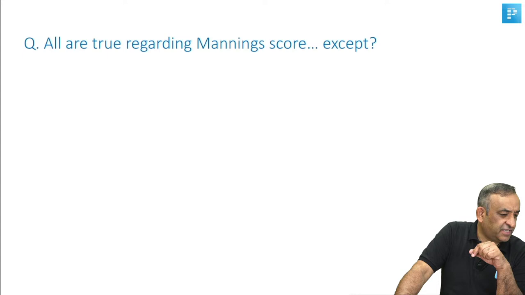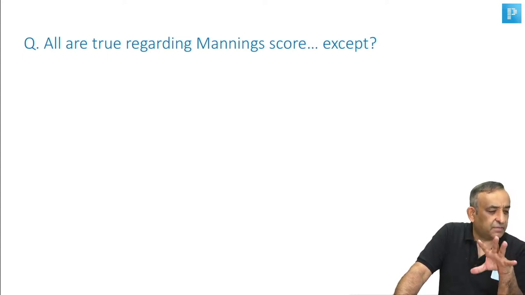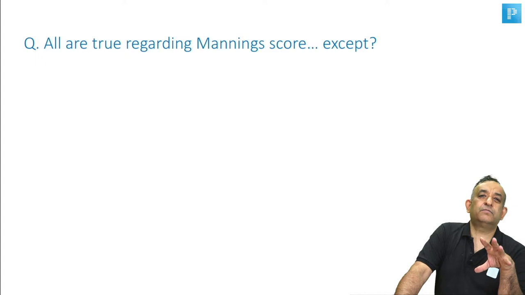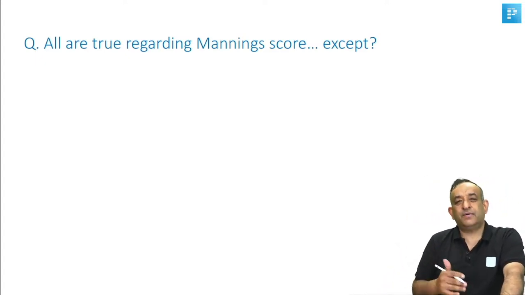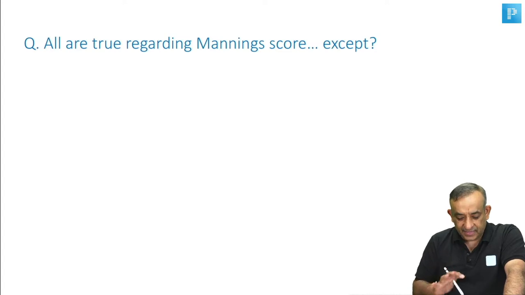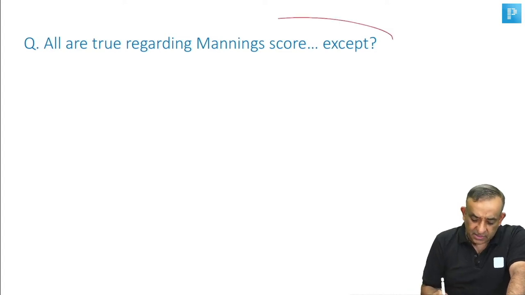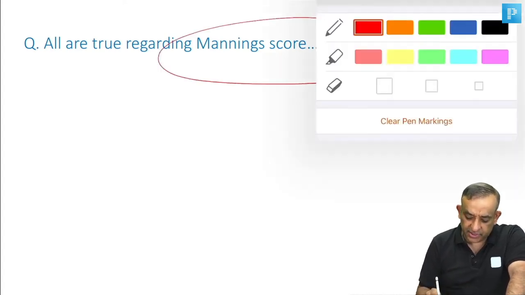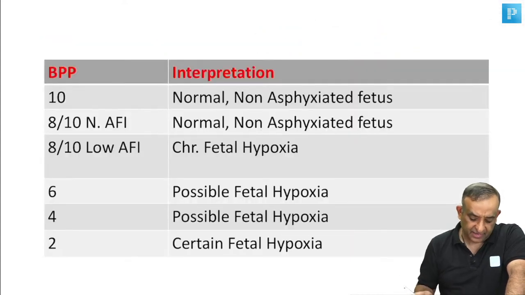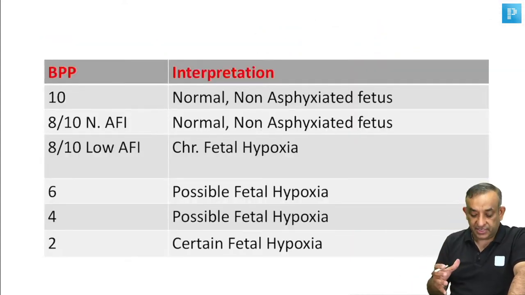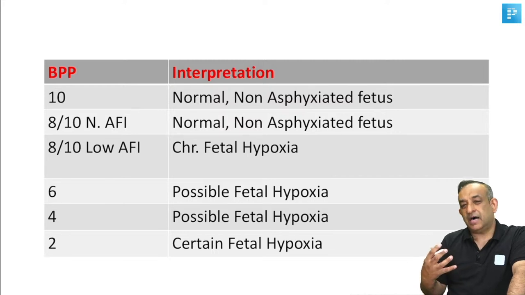Okay. FHR, fetal heart rate evaluation, is not the Manning score. It's the biophysical profile, the full biophysical profile. So the biophysical profile is also known as the Manning score. Whatever choices came regarding the biophysical profile were not appropriate in this question, so I'm not mentioning them. This was given only to check if you know the meaning of the Manning score, that is the biophysical profile. I'm giving an interpretation here so that we can answer questions based on this.